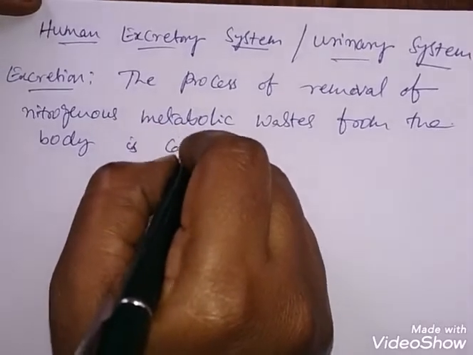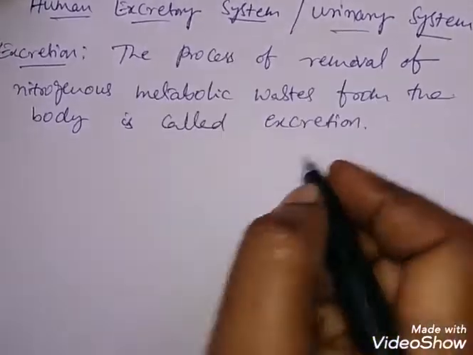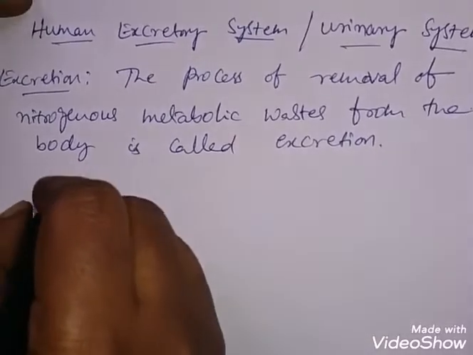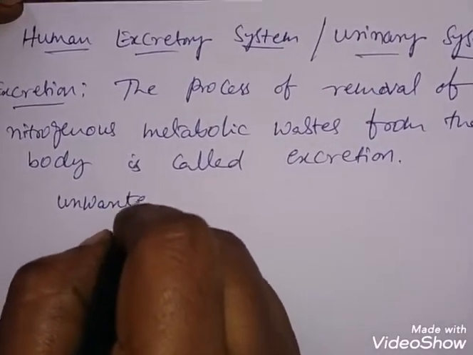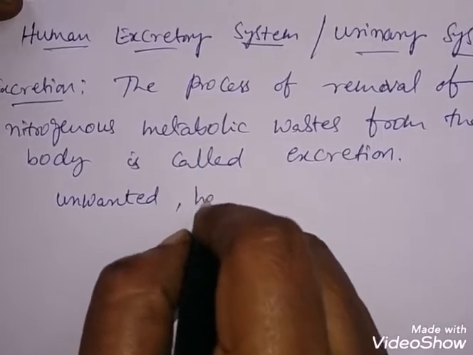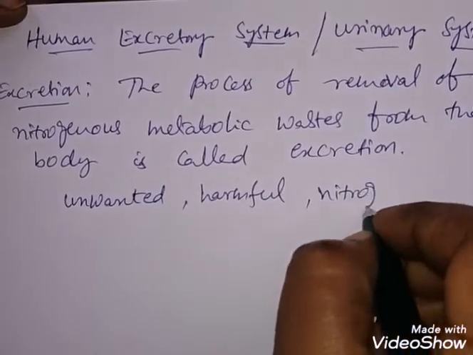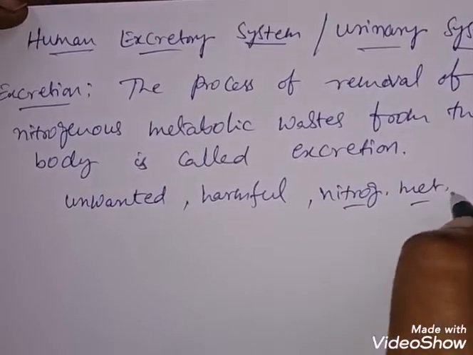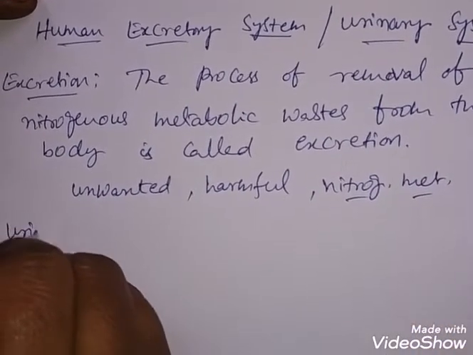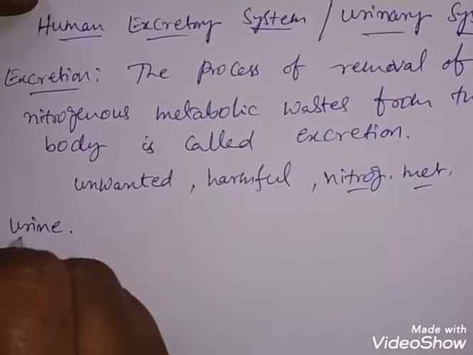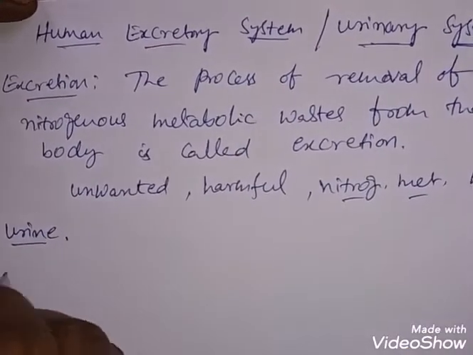Otherwise, it can also be defined as a process of removal of unwanted, harmful, nitrogenous metabolic waste. And these metabolic wastes are removed in the form of urine, so it is also known as the urinary system.